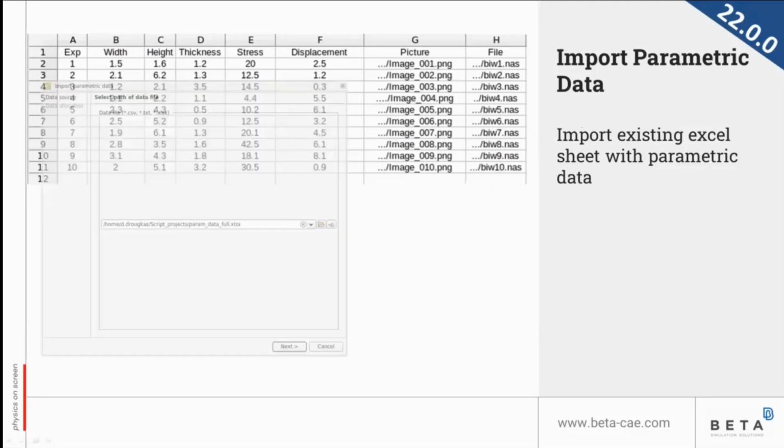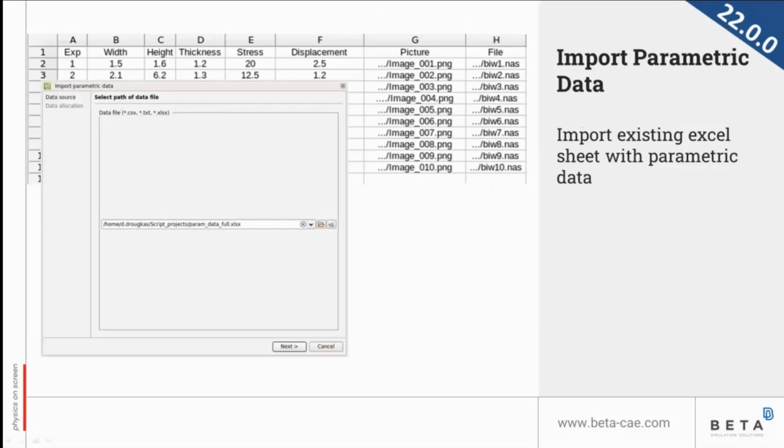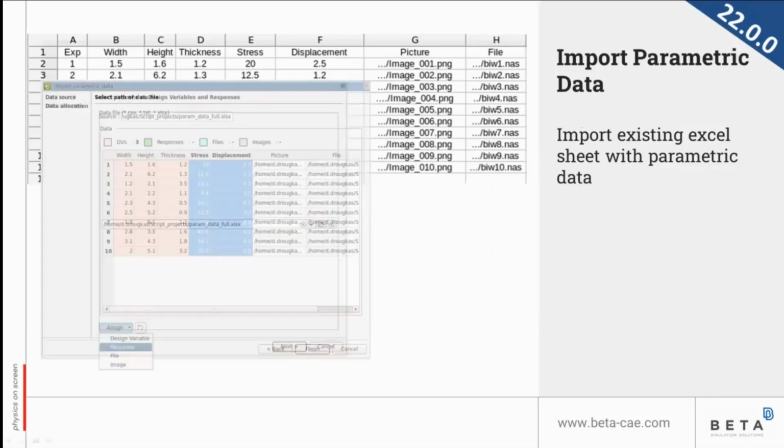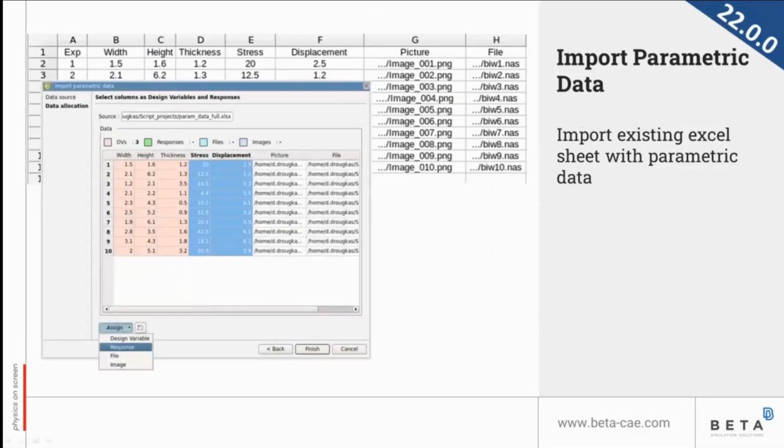Through the wizard that we see here, we select the Excel or CSV file. The columns are highlighted for design variables, and we can assign design variables, responses, and also optionally pictures and solver files or ANSA files, for example.